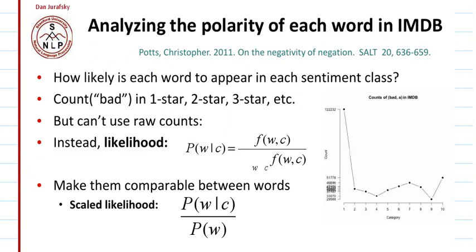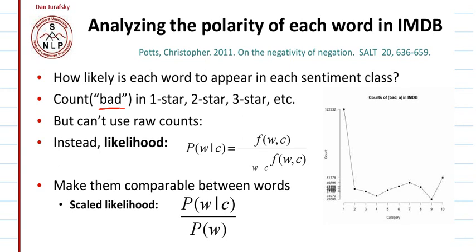Now Potts did another kind of analysis. He displayed a graph of counts of the word bad in the IMDb database. He counted the word bad in each class of the IMDb dataset. There are 10 classes, and people give ratings from 1 to 10, where 1 is the lowest, the poorest rating, and 10 is the highest rating.